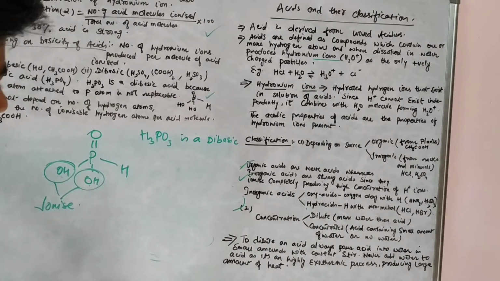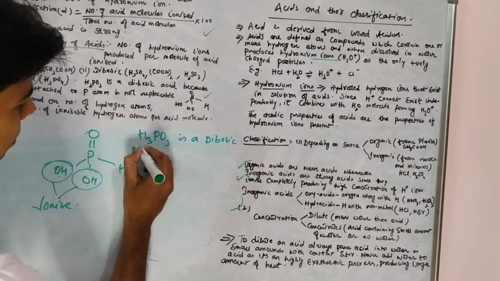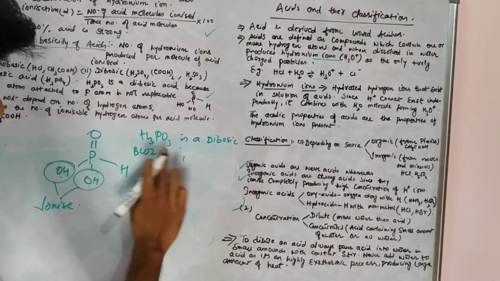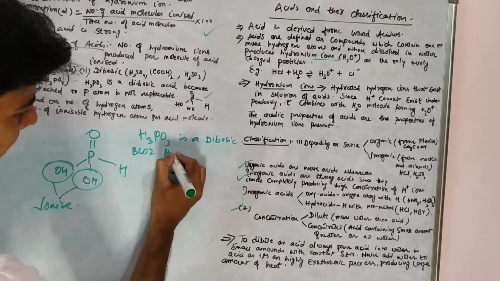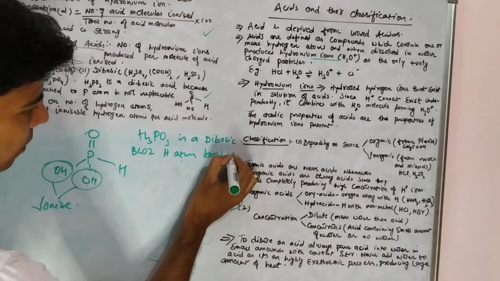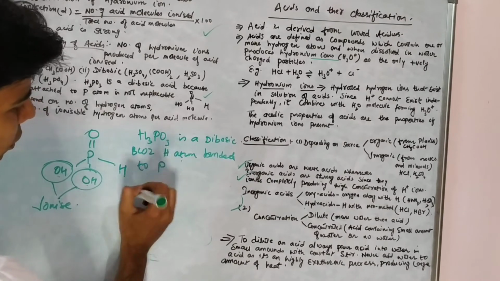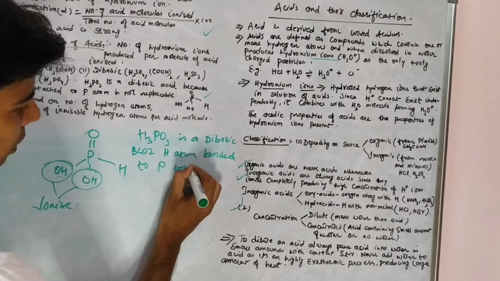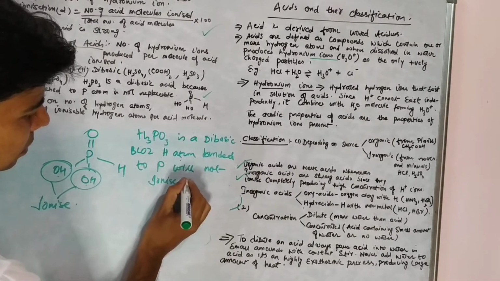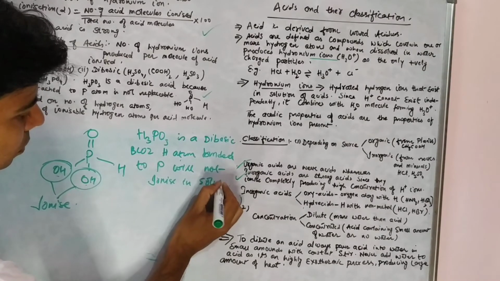Why? Because the hydrogen atom bonded to phosphorus will not ionize in solution.